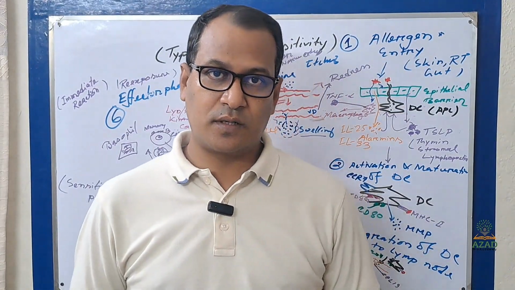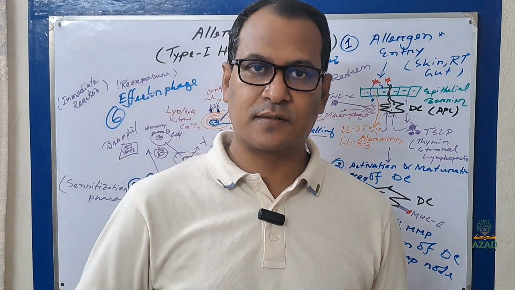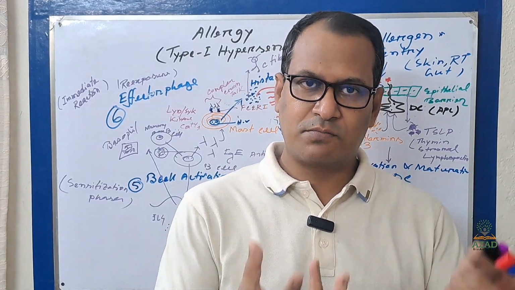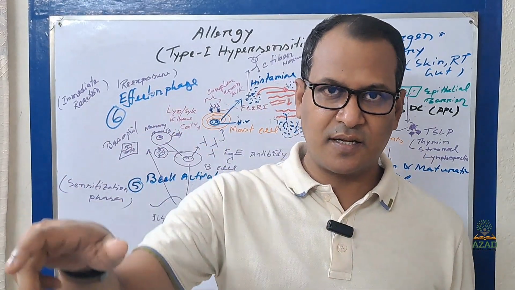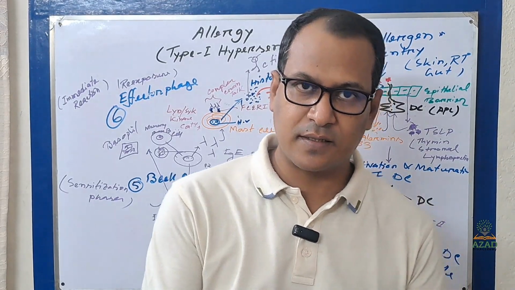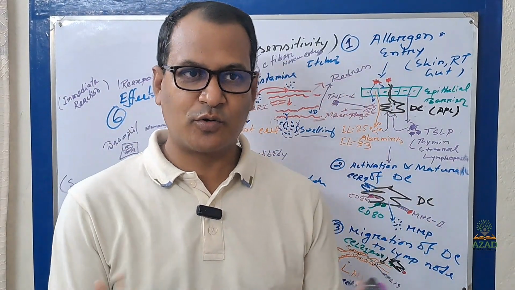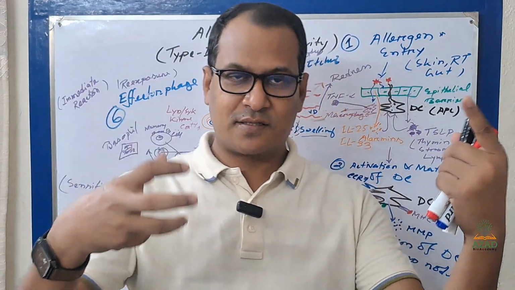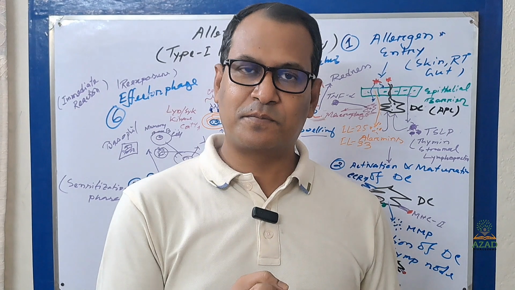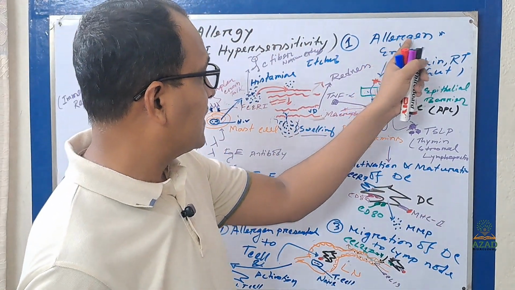Allergen will enter into your body through your respiratory tract, through your GI tract, or through your skin. There is a barrier, a mucus or epithelial layer, that will prevent all unnecessary substances and acts as a primary barrier. But take an allergen like dust, the home dust. This is a very silly matter, but this dust can carry protein that can degrade the epithelial layer. So come to the point here, allergen entry.